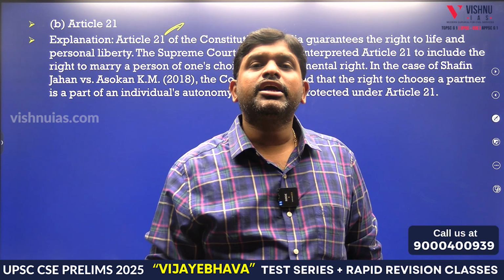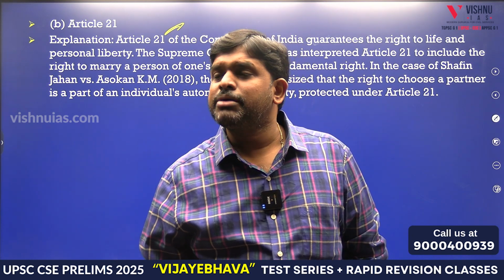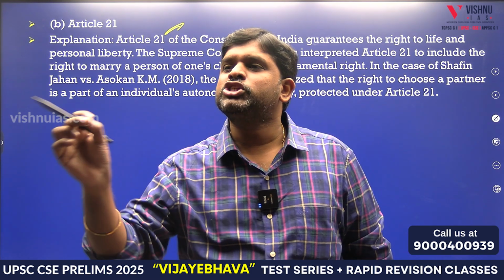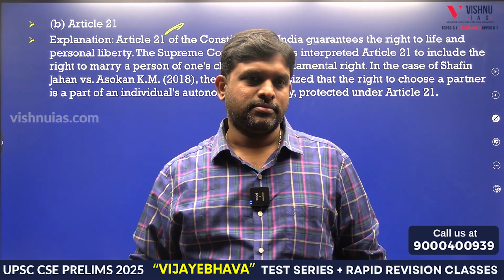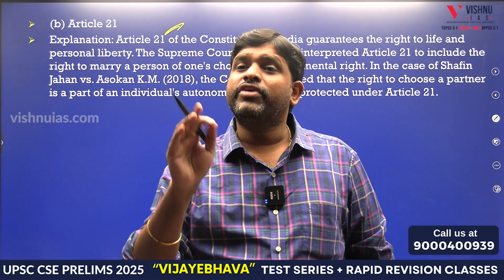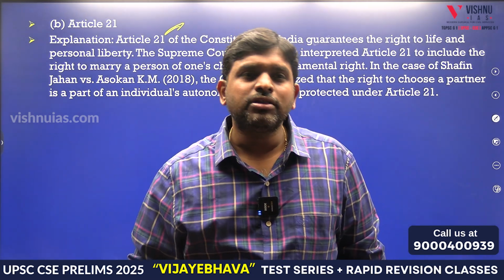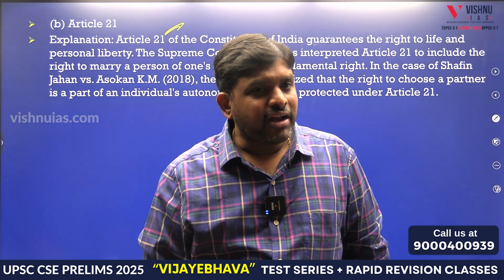But in fundamental rights, directive principles of state policy, fundamental duties, if you understand, there is a higher chance of getting positive marks. There are higher chances of getting less negative marks. But for that, we have to get command on FD, FR, DPSP.